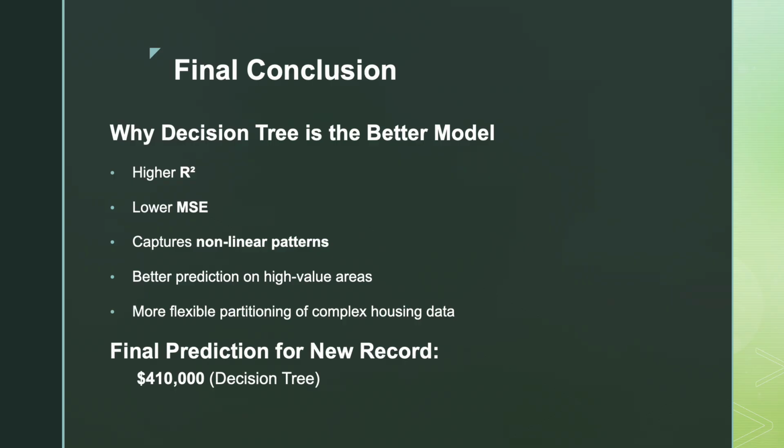So we can conclude that decision tree outperforms linear regression for the California housing dataset due to non-linear relationships and localized effects. But definitely for this dataset, this decision tree model is preferred over the linear regression one.